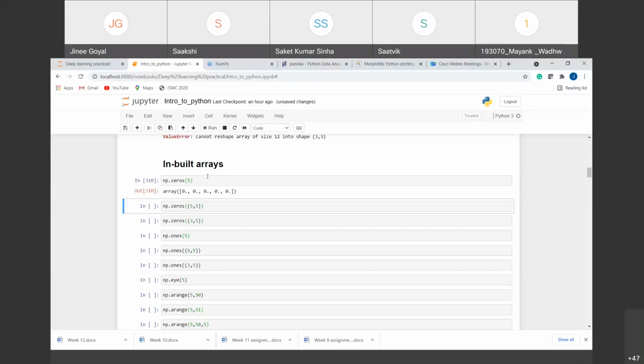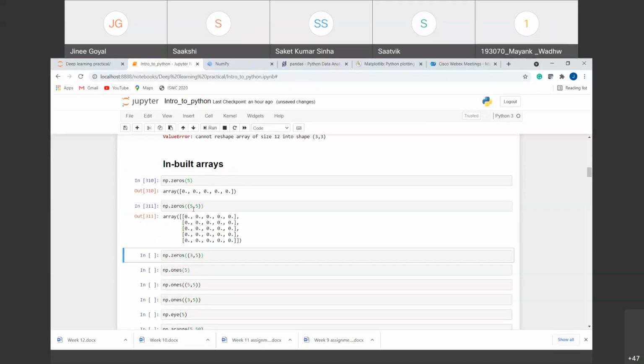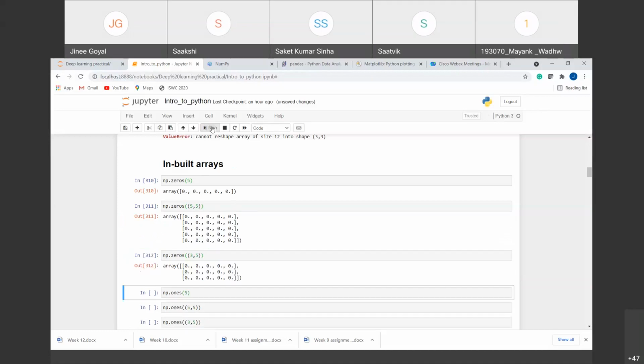For example, I have created here an array with np.zeros. Inside that we have passed 5. It means that we want a one dimensional array which consists of 5 elements, and all these elements would be 0. Similarly, we can have 2D arrays here also. So you can see that I have created a 5 by 5 matrix with all the elements as zeros. This is a square matrix. We can have other types of matrix also, like 3 cross 5, that will consist of 3 rows and 5 columns. So you can have any type of array with np.zeros, and all elements will be zeros inside.